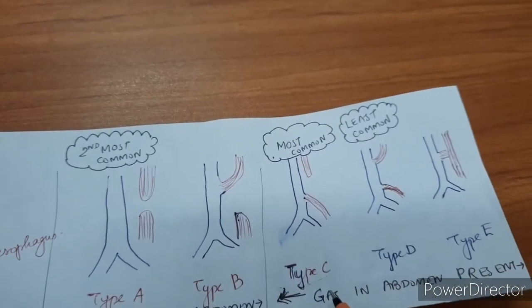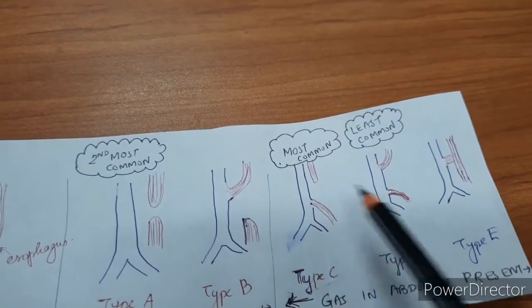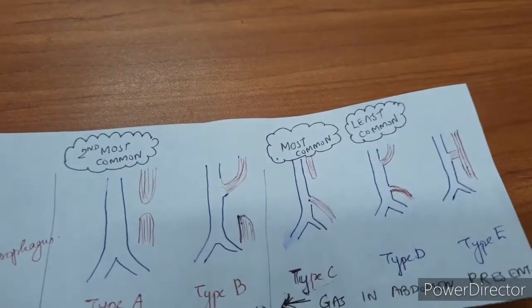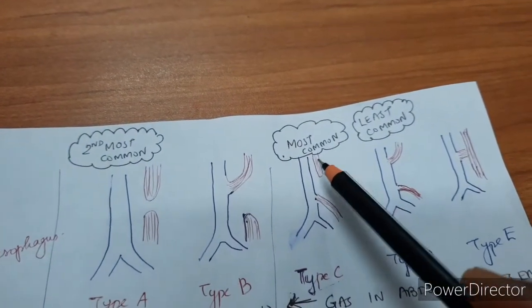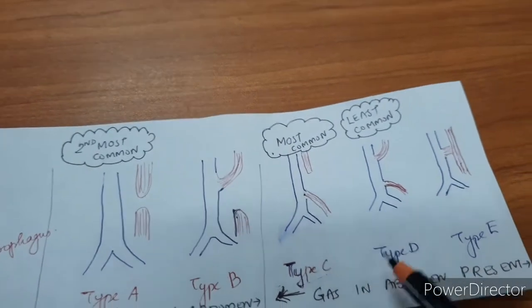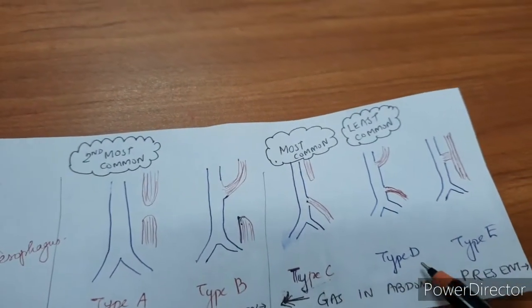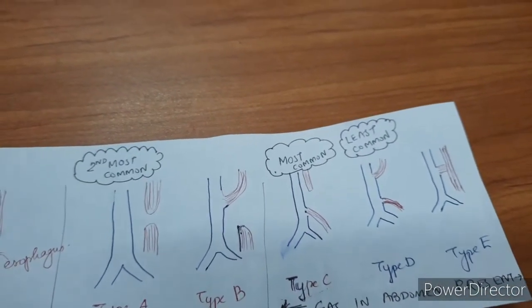The question was framed in such a way that the proximal end ends in a blind pouch and the distal end is attached. Here you can see gas in the abdomen, in type C, type D and also type E. In type A and type B, we don't see any gas in the abdomen.